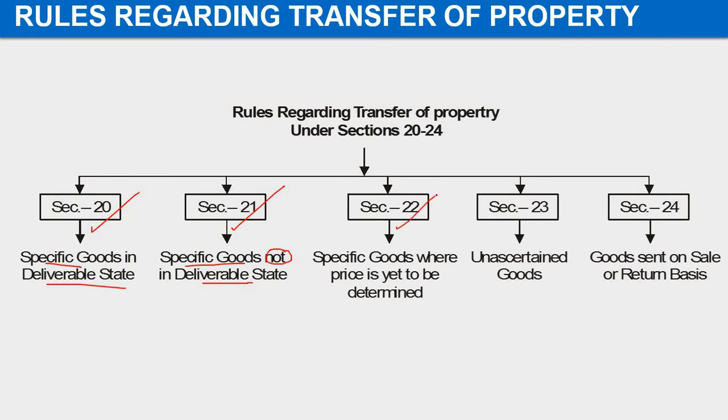Section 22 discusses the specific goods where the price has to be determined. Section 23 describes the uncertain goods which have to be still ascertained. And Section 24 discusses the goods which are sold on sale or return basis. Now let us discuss these sections one by one.